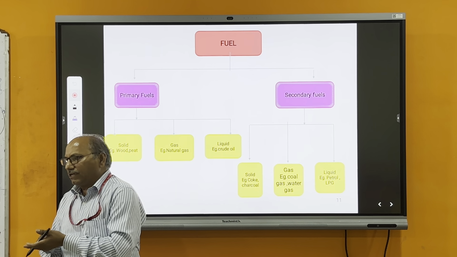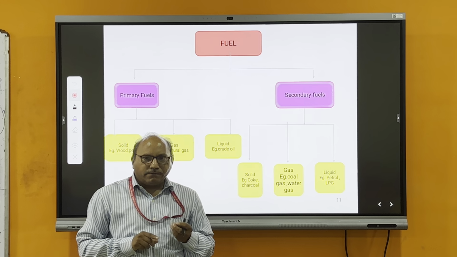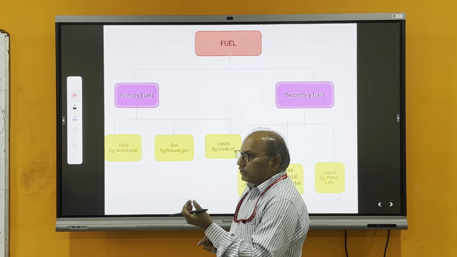At the last, when it is processed, it gives coal tar, which is used for the construction of roads.